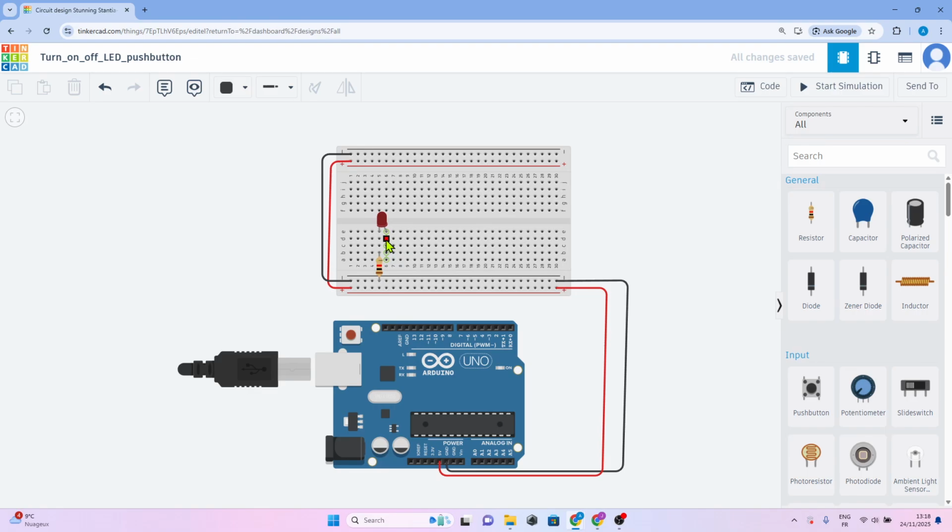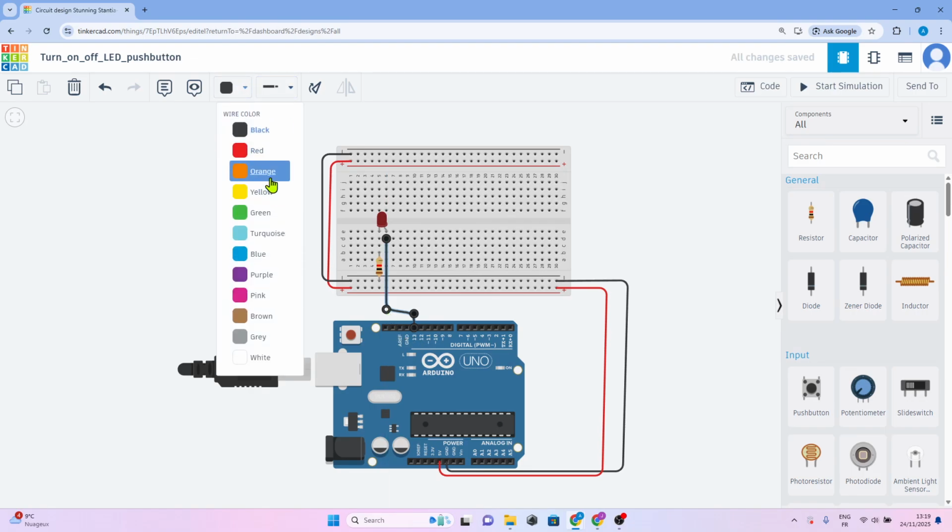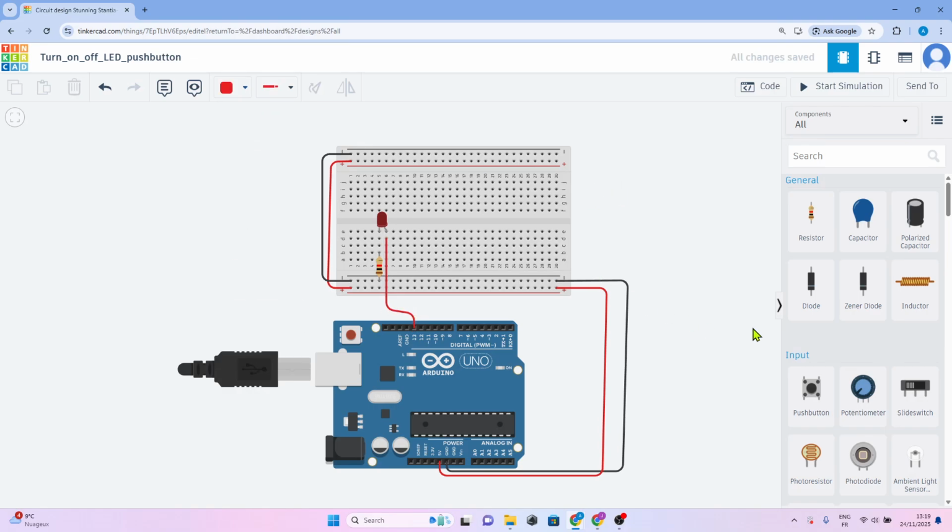Connect a jumper wire from the long leg of the LED to digital pin number 13. Change the color of the jumper wire. This is red. Well, add a push button to the circuit like this.